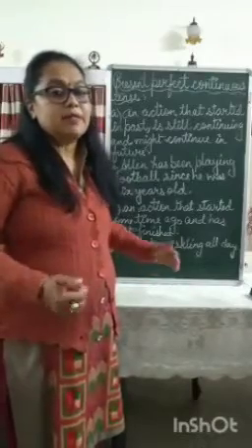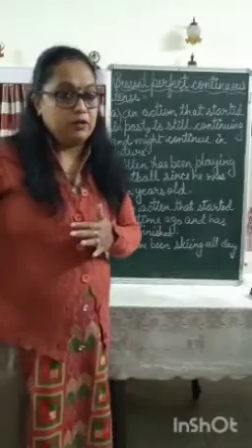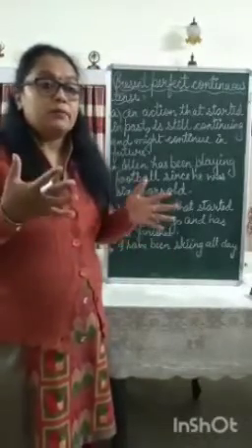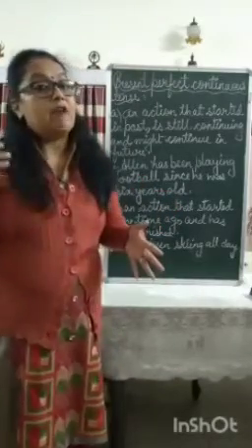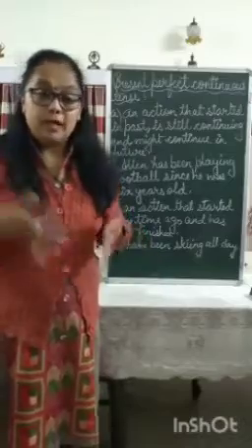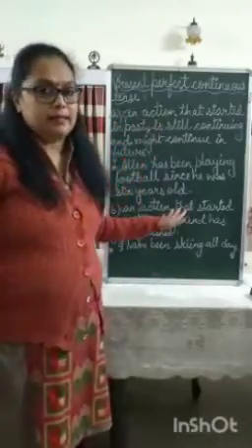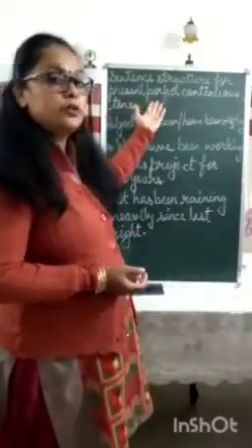I started skiing 3 or 4 or 10 hours ago, and now it is over. But because I am talking about it at the present time, about something I have been doing, but now it is no more, then also we use the present perfect continuous tense.